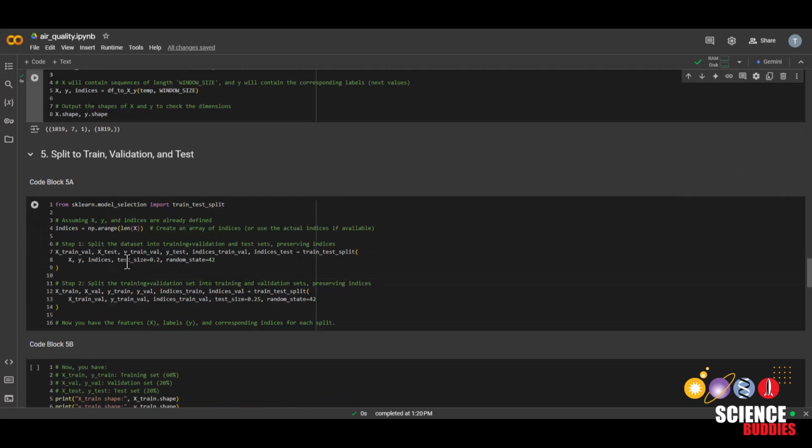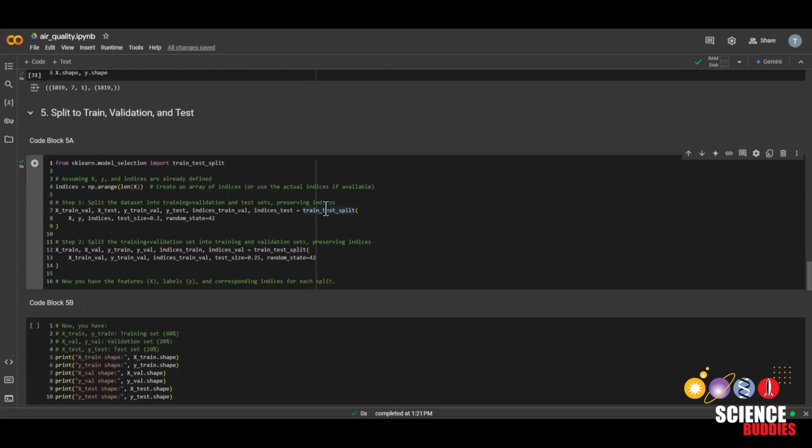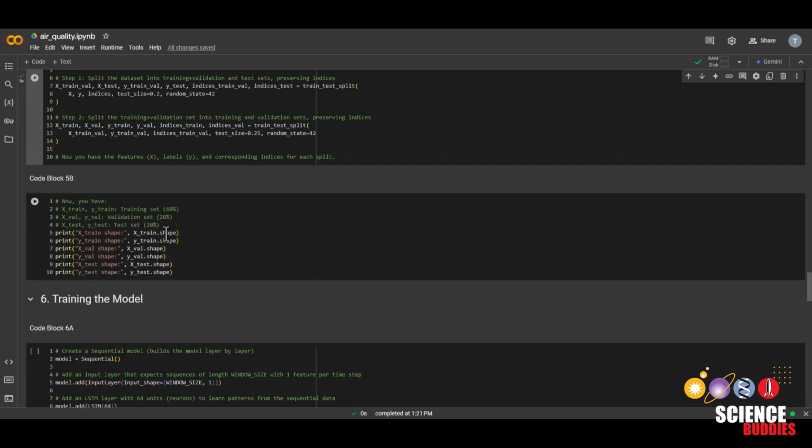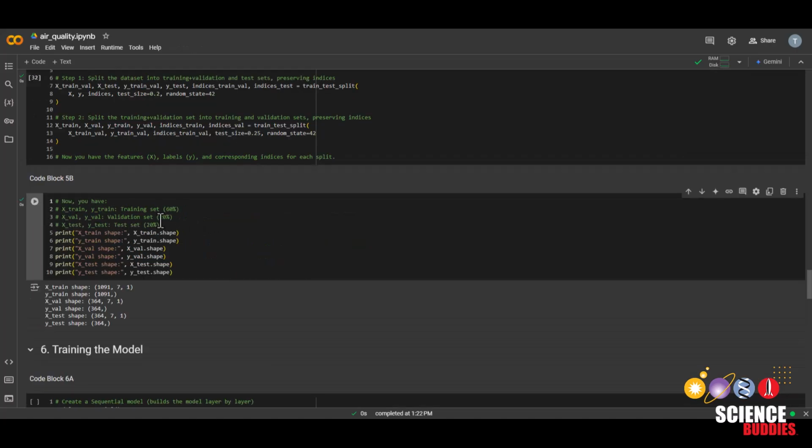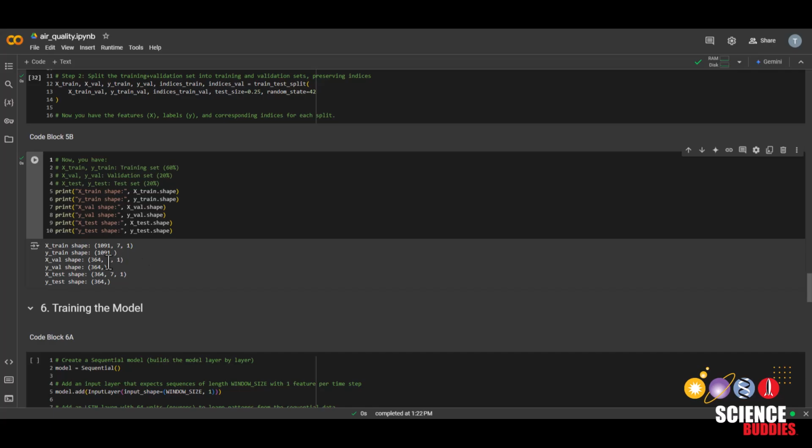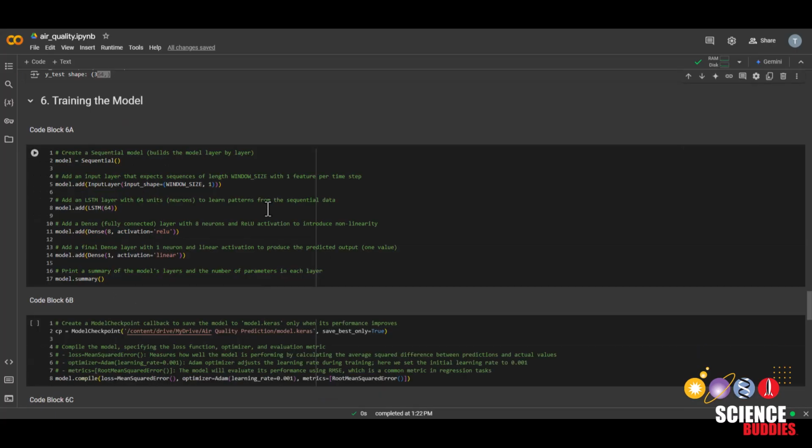Next, we'll be splitting our dataset into train, validation, and test. We'll link a video in the description explaining why we need to split our dataset like this. And we can run this next code block to see the size of each of our datasets. And we can see that the train data is about 60% of the entire dataset, validation and testing is about 20% each.